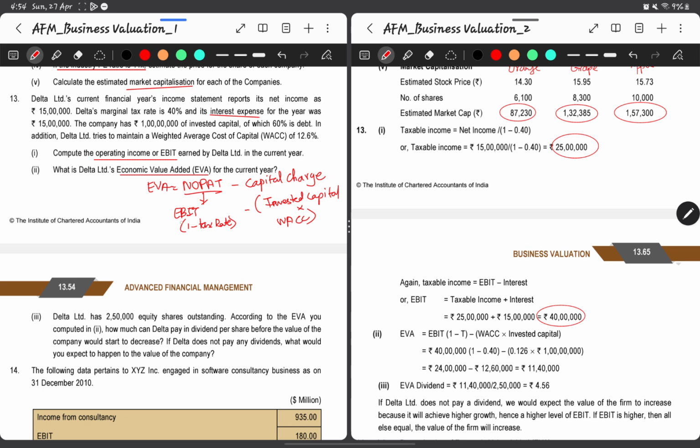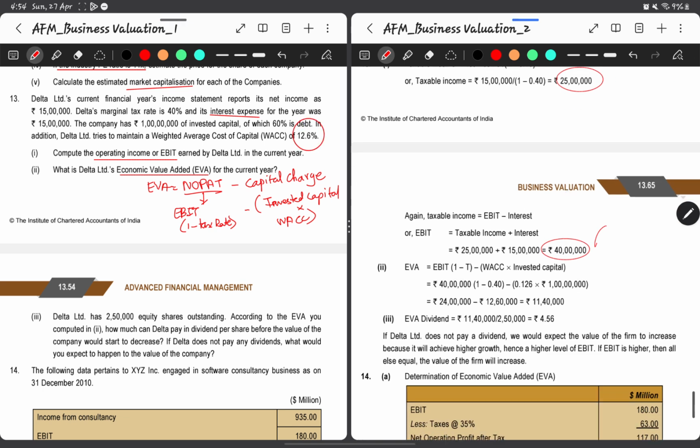Now we know the operating income EBIT is 40 lakh in our case, and we know the tax rate is 40%, and the invested capital also is 1 crore, and the weighted average cost of capital is 12.6. So the answer is straightforward. 40 lakhs multiplied by 1 minus 40%, 0.4, minus this 12.6% multiplied by 1 crore will give us the economic value added. So economic value added, as we have previously discussed, is nothing but the extra value the firm is giving over and above its cost of capital.